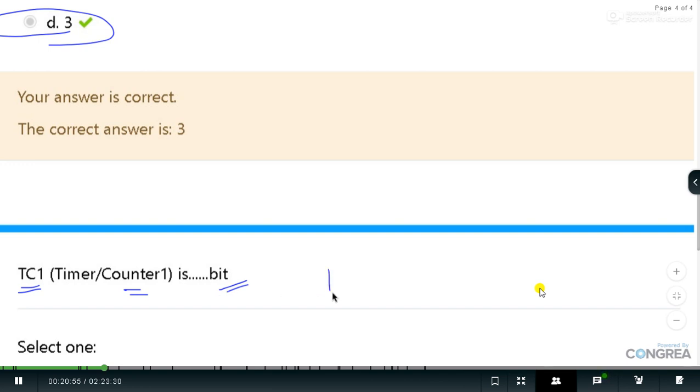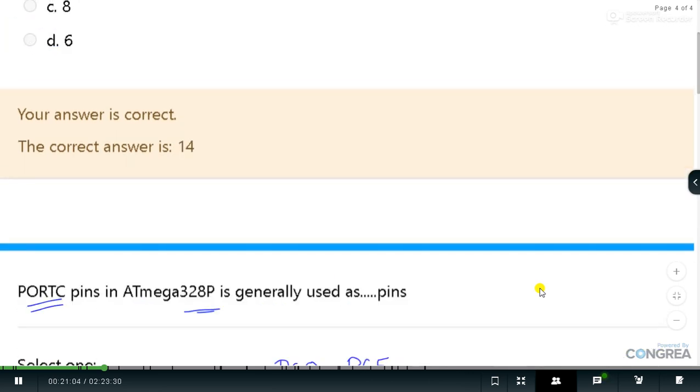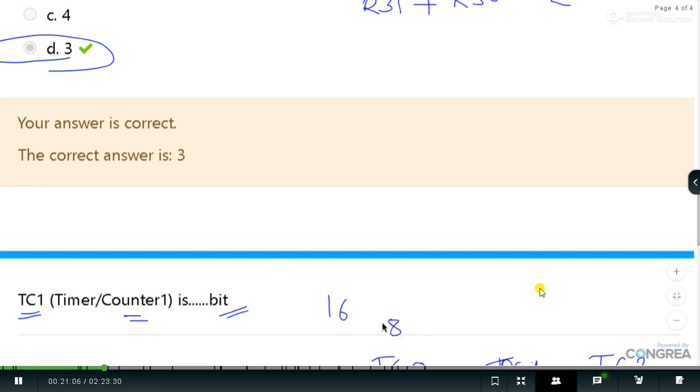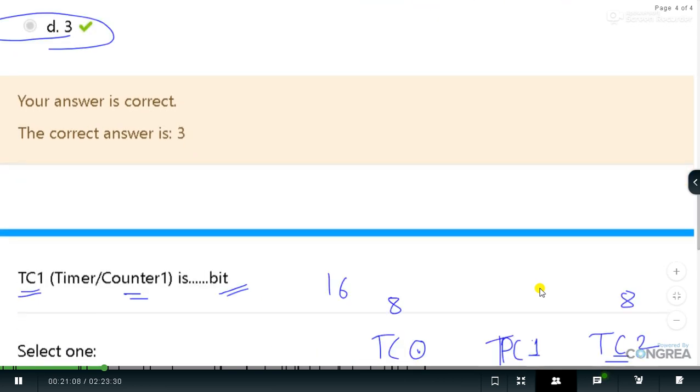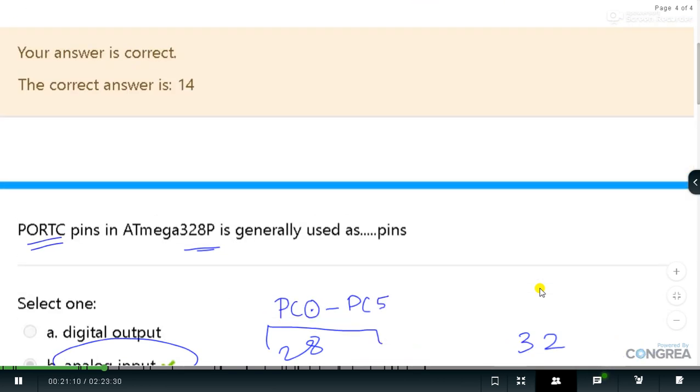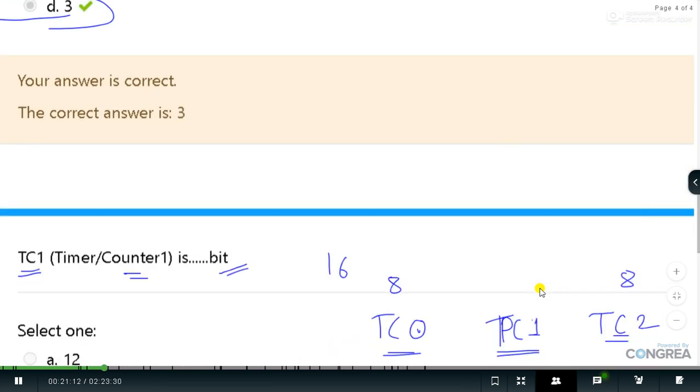So the timer counter is a 16-bit timer. We have 3 timers with us: TC0, TC1, and the third timer is TC2. TC0 and TC2 are 8-bit timers, while TC1 is 16-bit. So 16-bit is the correct answer for that question.